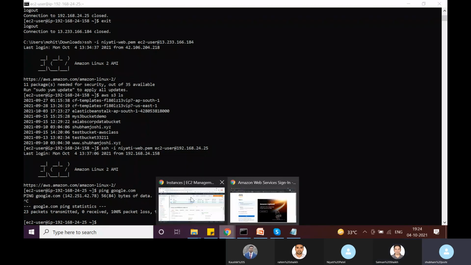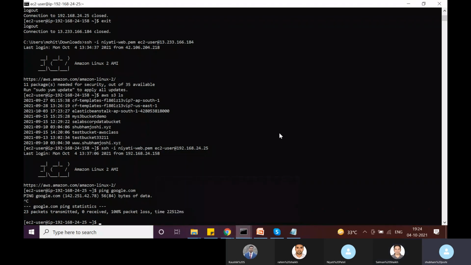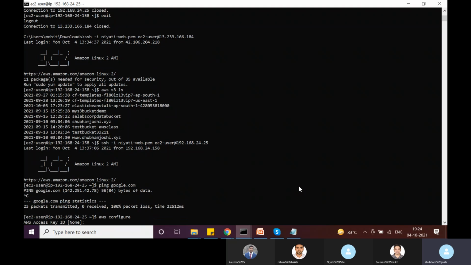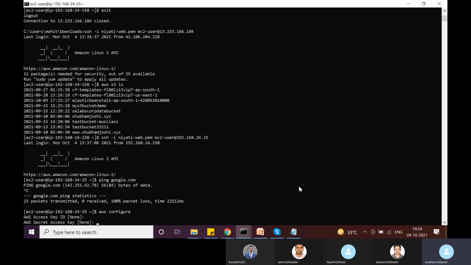Before I do it, let's simplify this. What I'm going to do is run aws configure. Using this, we basically store credentials here. We don't have to do that because we have an IAM role attached. So I'm not putting in an access key ID here, and I'm also not putting in any secret access key.